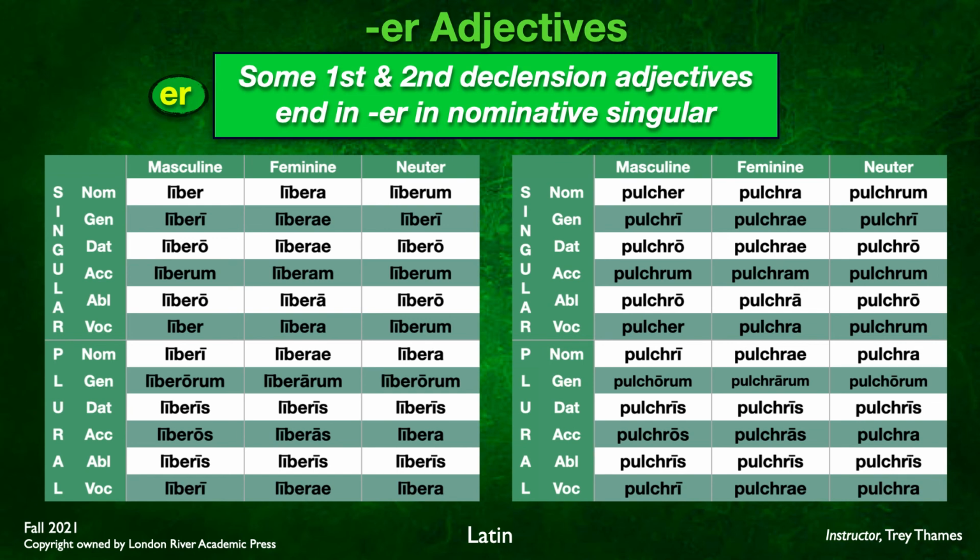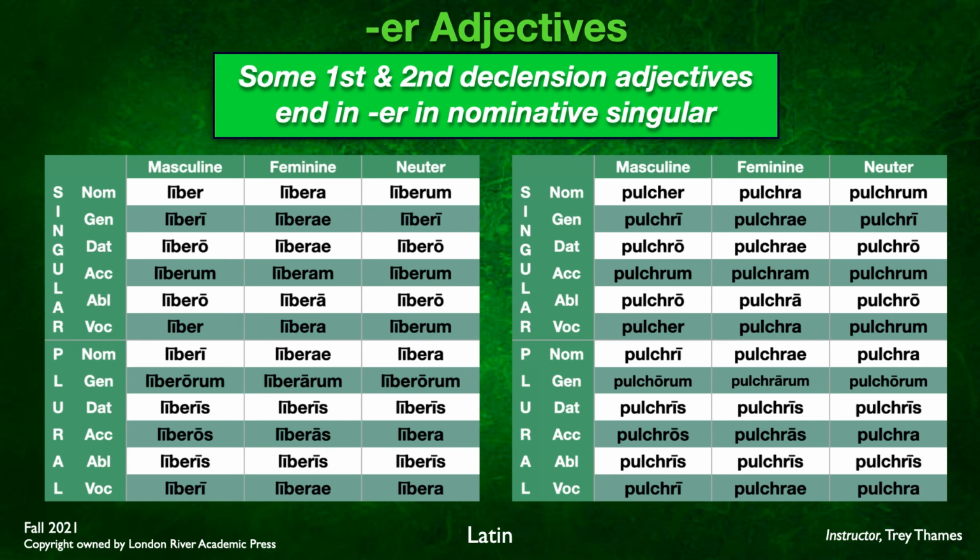Now, there is one exception to this. If you'll notice the masculine vocative singular, if you remember our vocative rule, whatever's in the nominative needs to be in the vocative. So here you have pulcher, you do have an E because that's what you have in the masculine nominative singular, pulcher with the -er. But other than that exception, there are no E's in any of these other forms for beautiful. They all are missing the E. So for liber, you keep them, and for pulcher, it drops away.